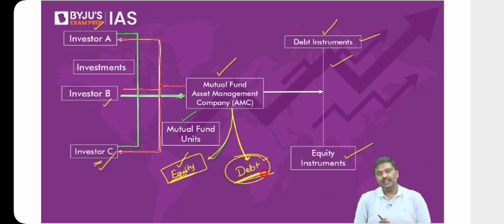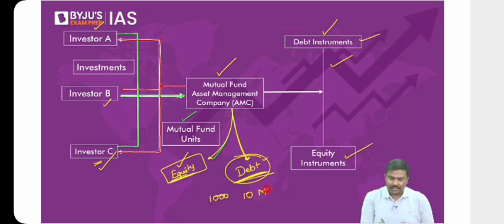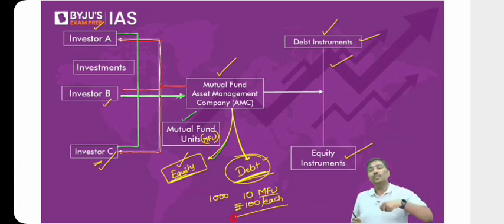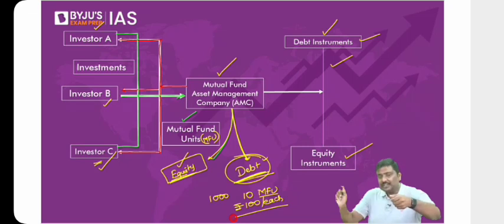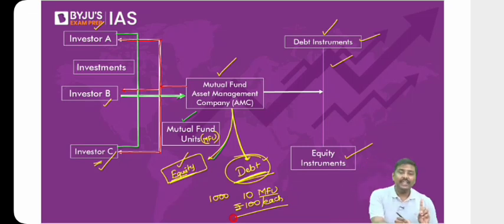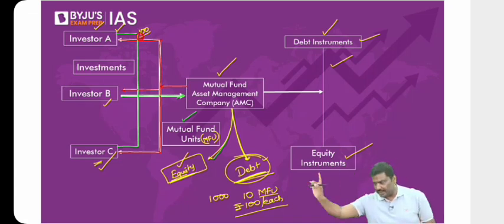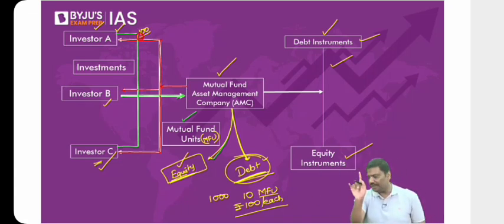Now let's say hypothetically, I want to collect 1,000 rupees from all of you. So what will I do? I will issue 10 mutual fund units whose prices are 100 rupees each. Imagine you purchase one of those mutual funds. So can I simply say you own one mutual fund unit and have invested 100 rupees?